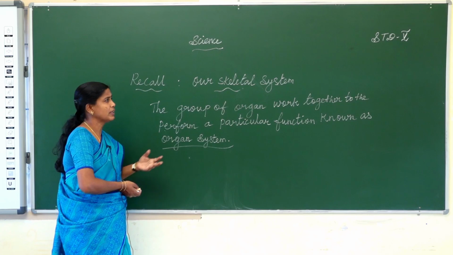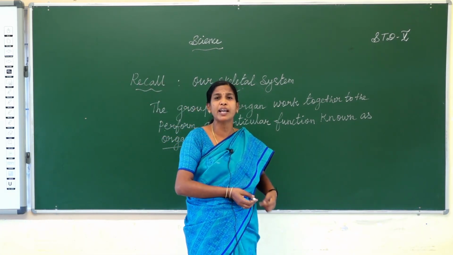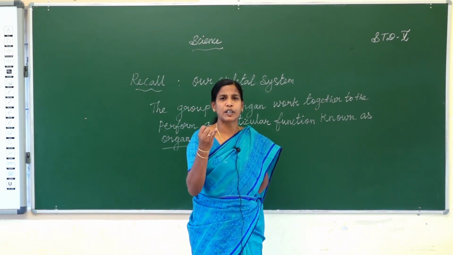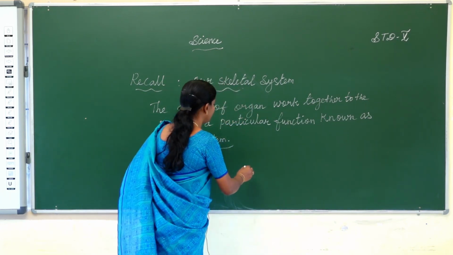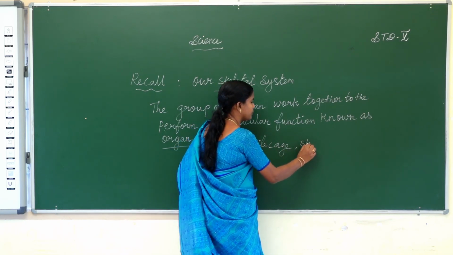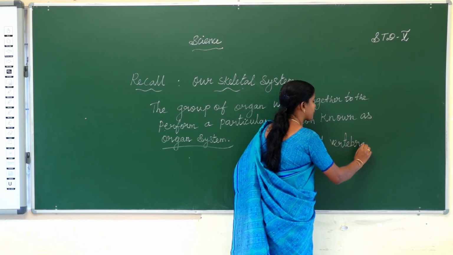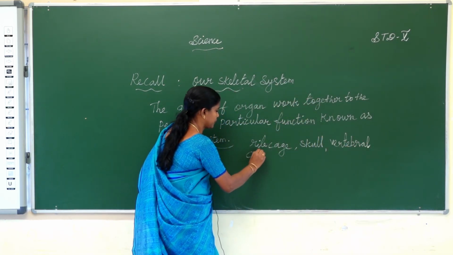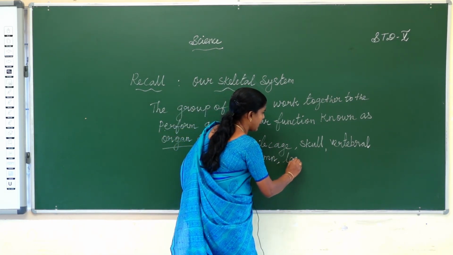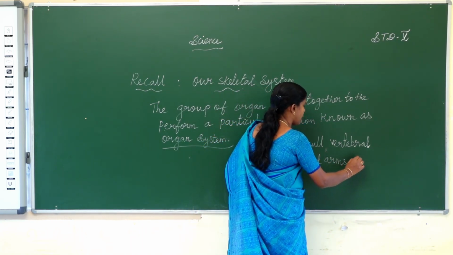Okay, skeletal system. The bones give the shape and structure of the body. The major parts are the rib cage, skull, vertebral column, legs and arms, and joints.